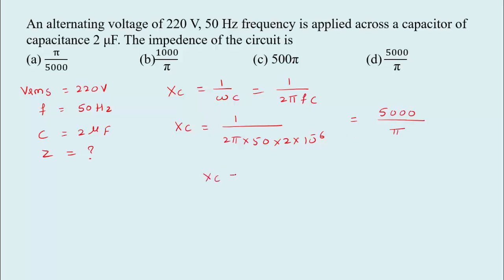So here XC is equivalent to Z. Z is 5000 divided by pi. Remember, in this circuit only a capacitor is connected, so capacitive reactance only opposes the current here. So Z is equivalent to XC. So 5000 divided by pi, option D is right.